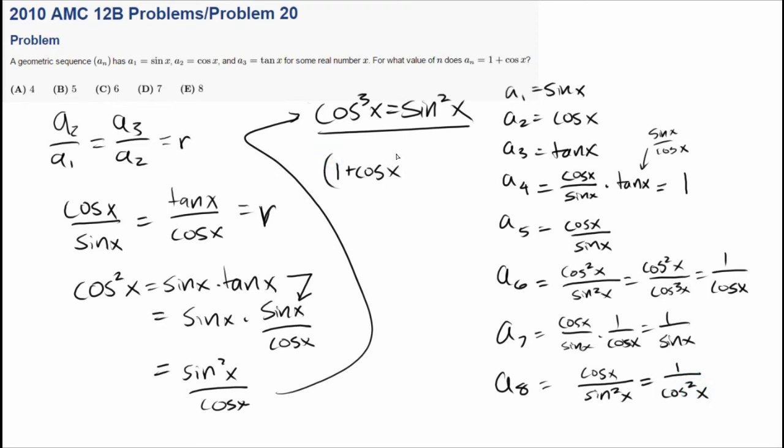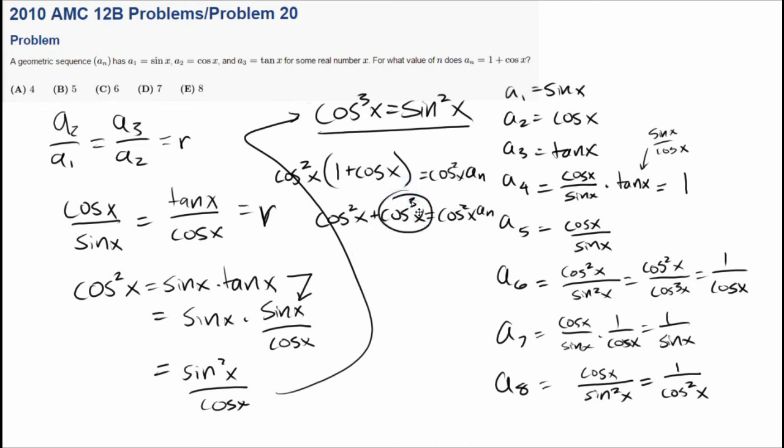So what if we just try multiplying this by cosine squared of x? Right, so now we have cosine squared of x plus cosine cubed of x equals cosine squared of x times a_n, whatever a_n may be.